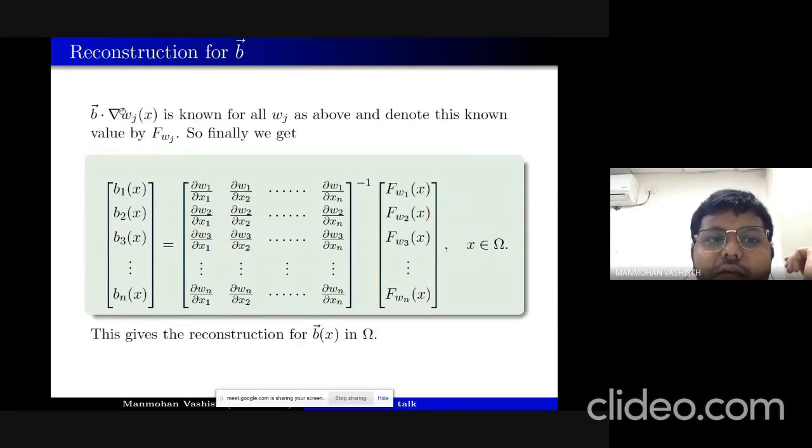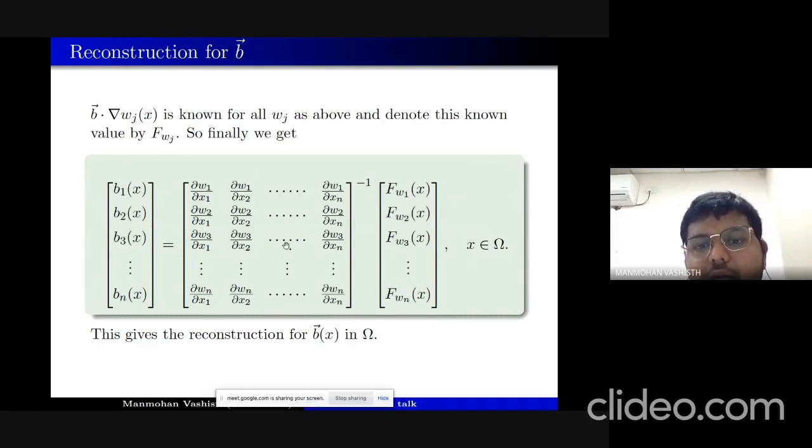Now, since the gradients of W_j are linearly independent, we can write B dot gradient W_j as a system of equations. So we will end up knowing the B vector in this form by inverting the derivative of the function which maps omega to W1, W2, ..., Wn.